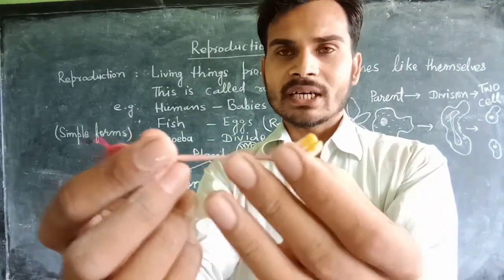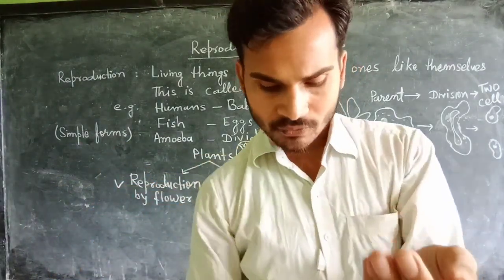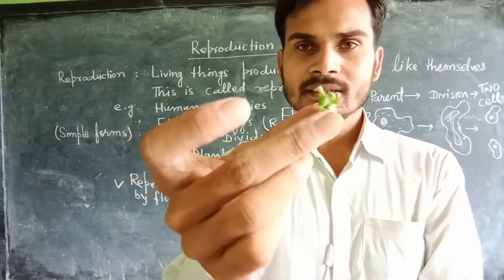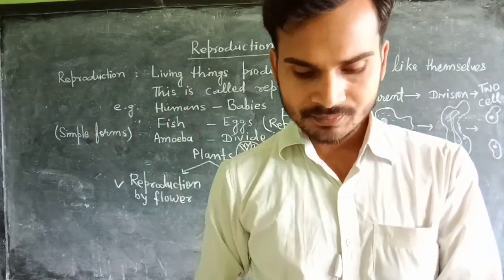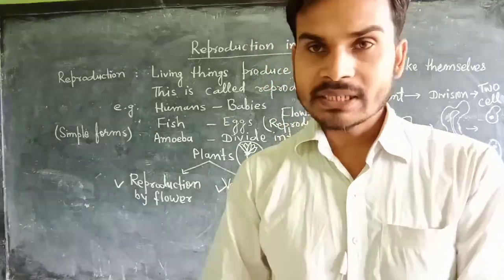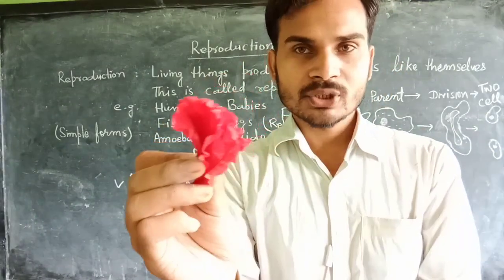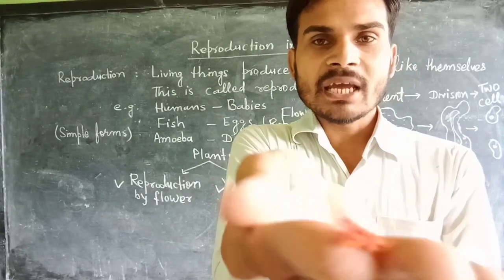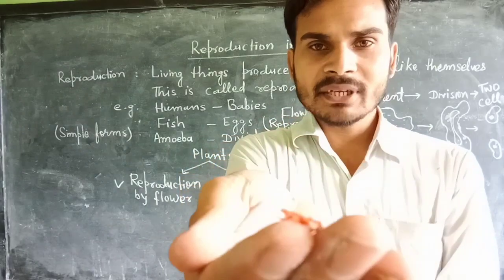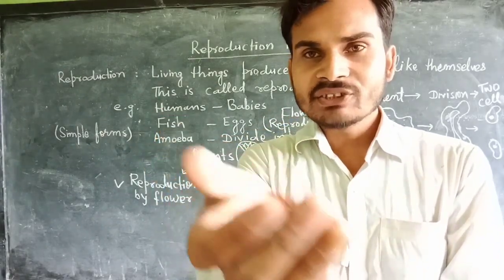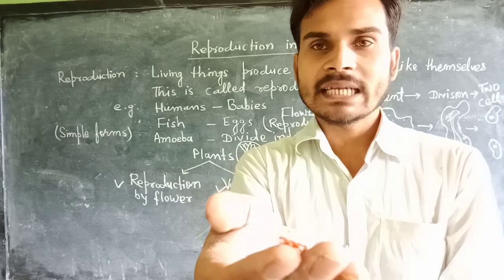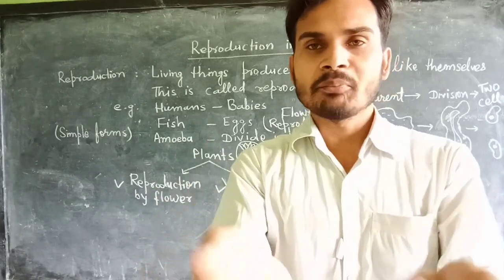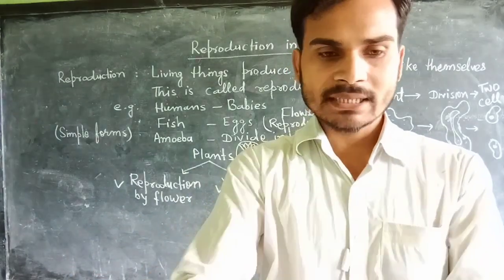So I hope you have understood how a flower is made. A flower is made of four parts. The sepal, the protector of the flower, is green. Petals are colorful to attract insects. And the male part of the flower is the stamen. Stamen has a thin thread-like structure called filament, and the swollen part above is called anther. Anther contains many pollen grains, a yellow powder-like structure.